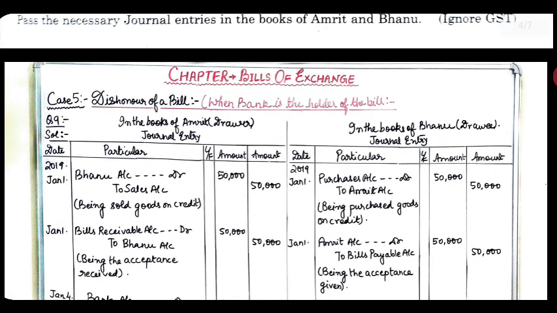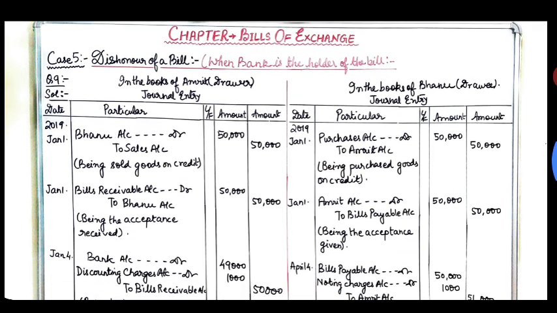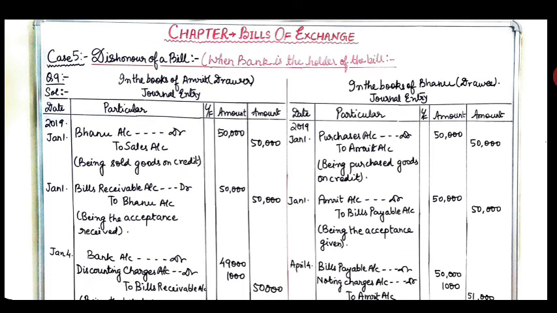So this is the case of dishonor of the bill where the bank is the holder of the bill. In the books of Amrit and in the books of Bhanu, the first entry: Bhanu account debit to sales account, being sold goods on credit, 50,000. 2019 January 1: purchases account debit to Amrit account 50,000, being purchased goods on credit. January 1: bills receivable account debit to Bhanu account, being the acceptance received, 50,000. January 1: Amrit account debit to bills payable account, being the acceptance given, 50,000.